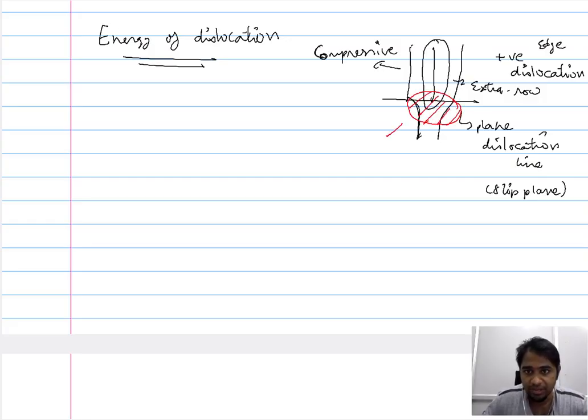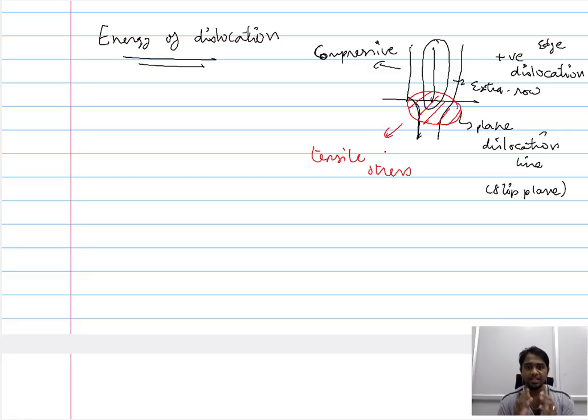So by introducing an extra layer of atoms in the regular arrangement, the extra layer above the slip plane experiences a compressive stress. However, below the slip plane, the distortion is of a tensile nature.